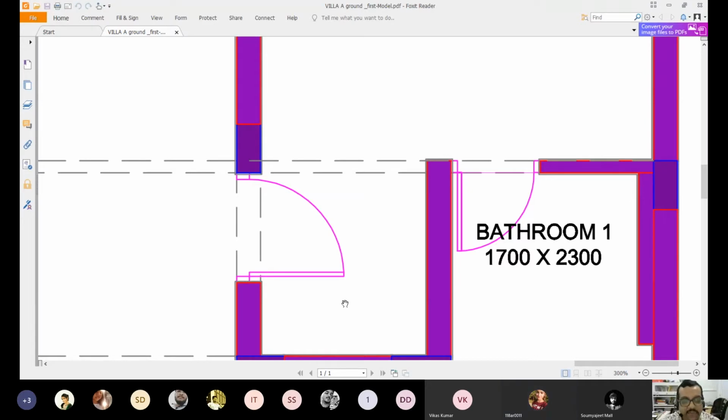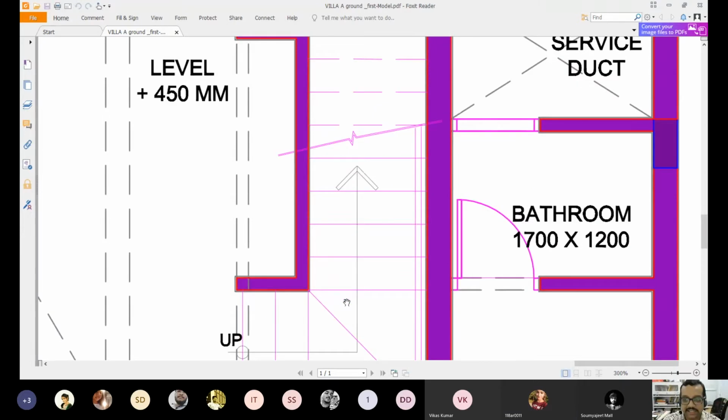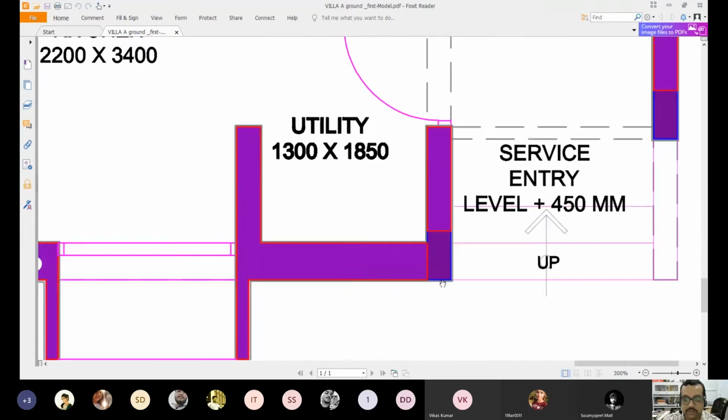Say the entire floor was at plus 450, 1.5 feet above the ground level. Hence we had 3 staircases of plus 150 in the entrances. See, 1, 2, 3. So you reach plus 450.